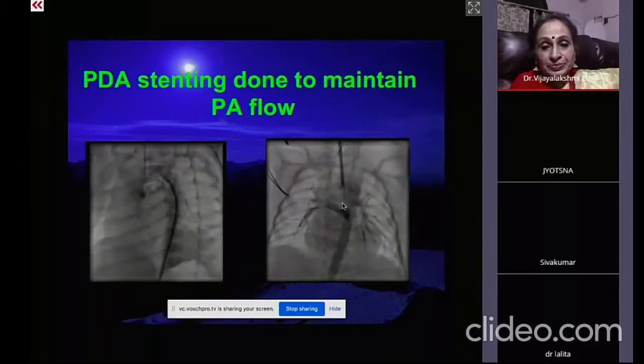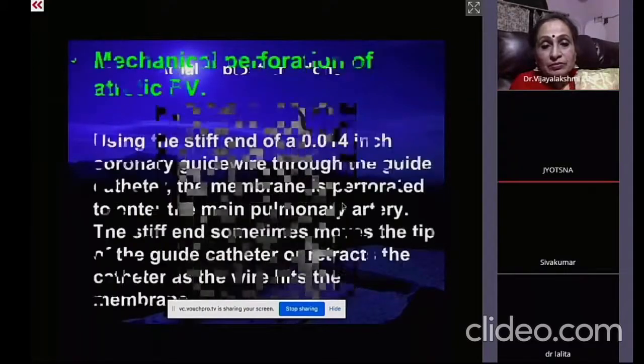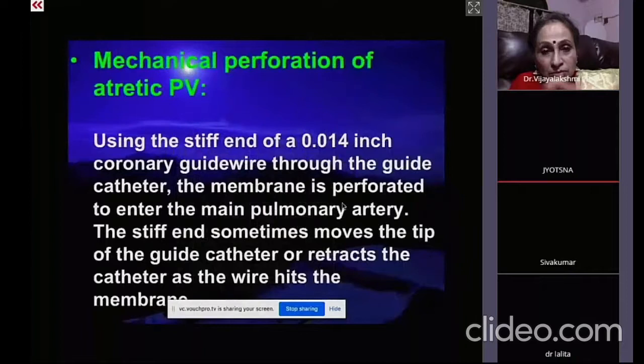I think this type of PDA has to be demonstrated by CT angio before taking the case, so that you will know which route to take, like axillary or carotid. Because if it is so vertical and ascending from the arch of the aorta, taking origin there, probably it may not be possible to do through the femoral route. Absolutely right. This is a difficult thing, and some of the pediatric cardiologists have specialized in BT shunting, like Dr. Alwi in Malaysia. And now we move on to the mechanical perforation.